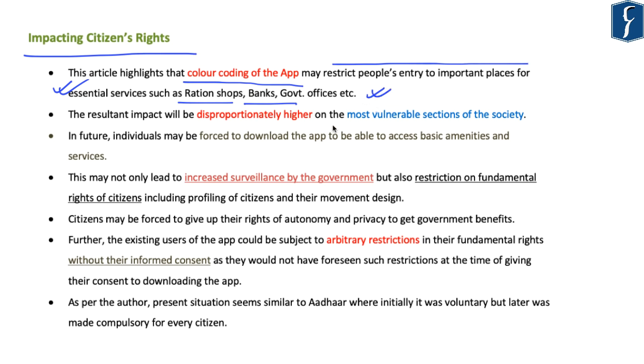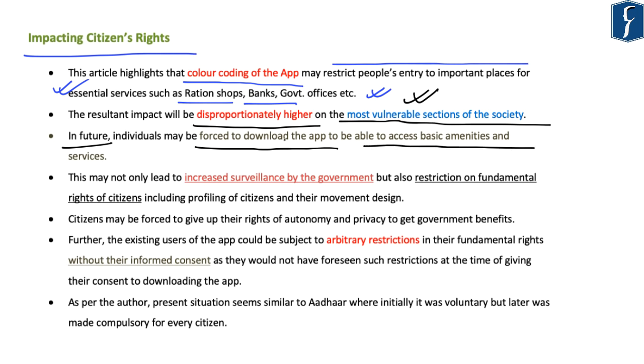And this restriction will have a major impact on the most vulnerable section of the society, as such extreme steps might prove to be disproportionately higher for the vulnerable sections. Further, the article says that in future, individuals or citizens may be forced to download the app to be able to access certain basic amenities and services provided by the government.